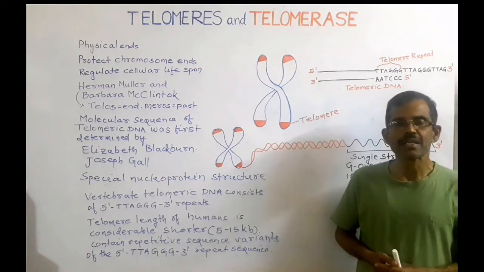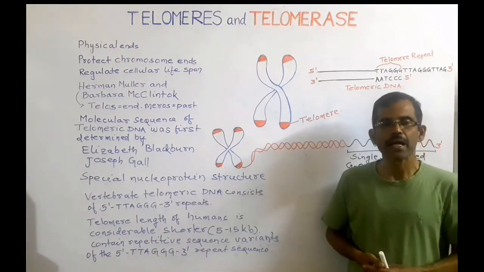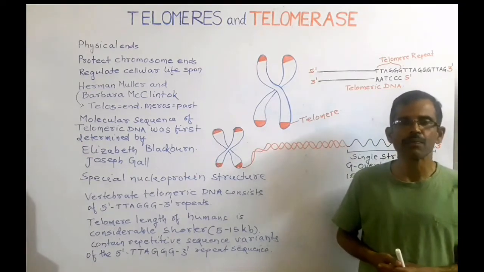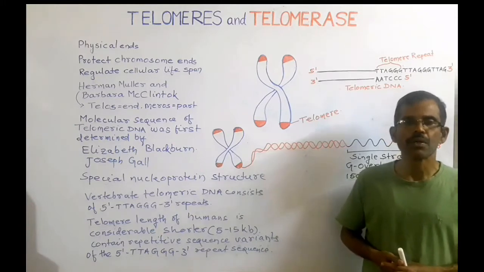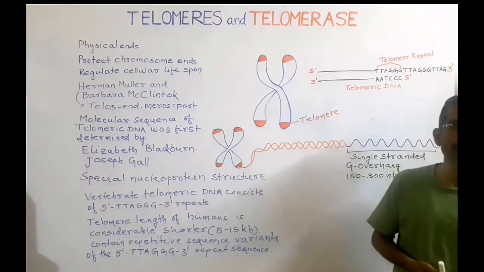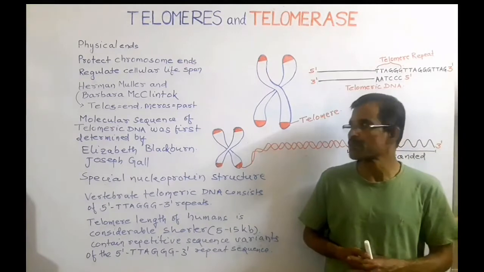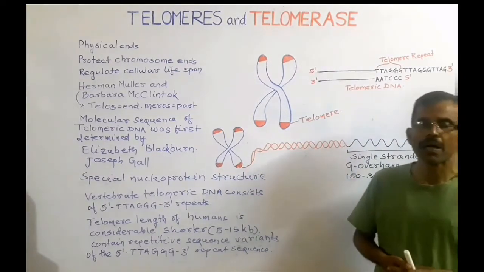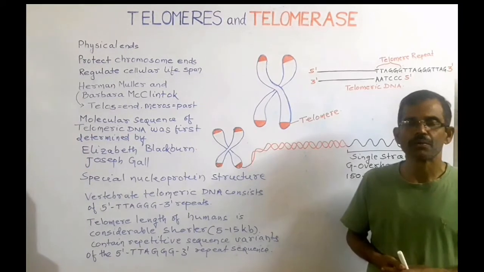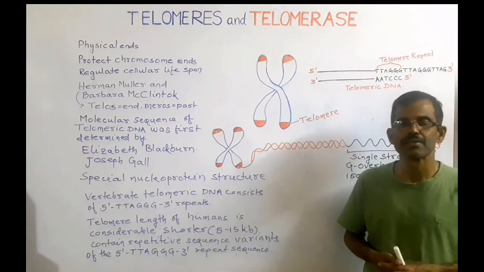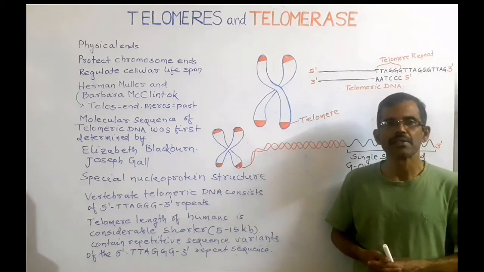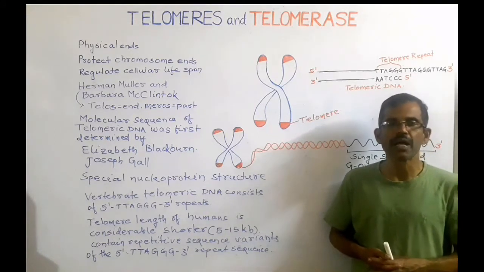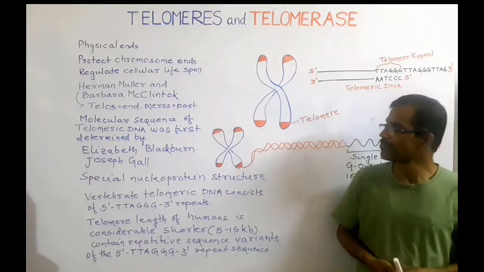By repressing telomerase and induced shortening of telomere provide the means to regulate the cellular lifespan. Hermann Muller and Barbara McClintock were probably the first scientists to recognize that telomere has special properties and crucial function.